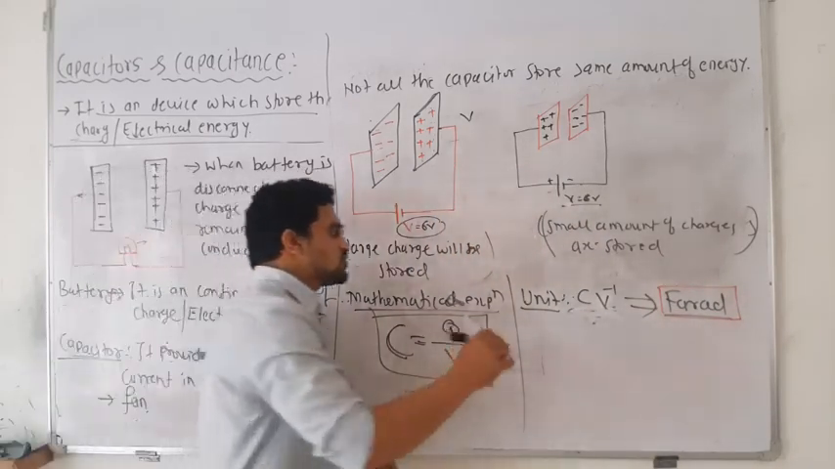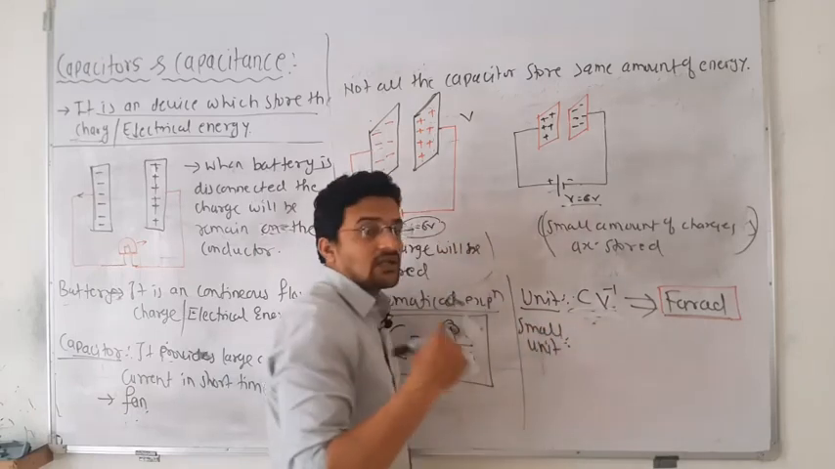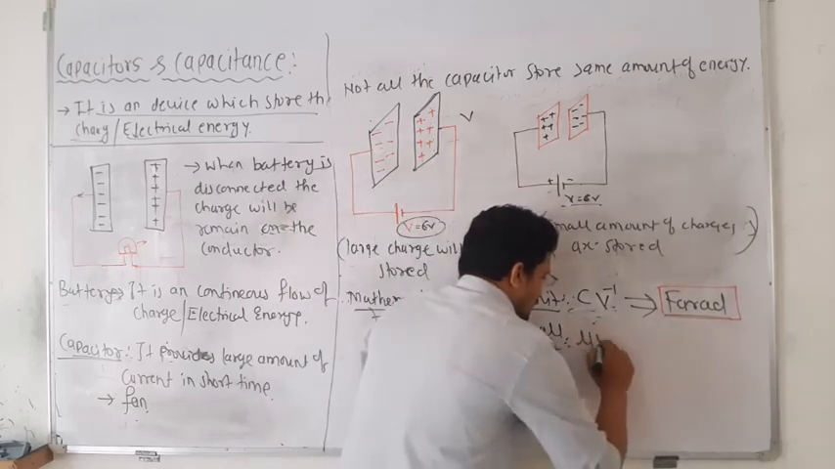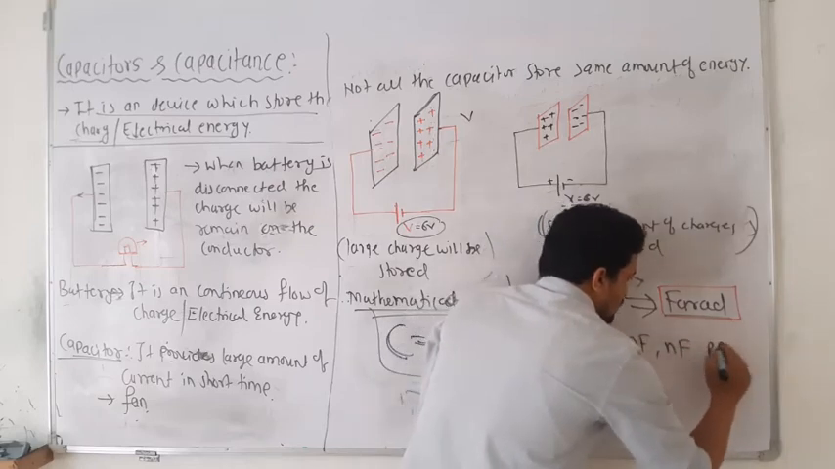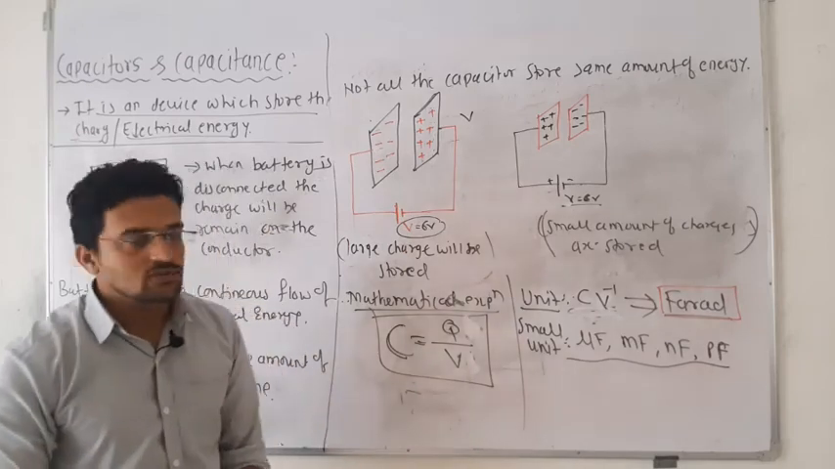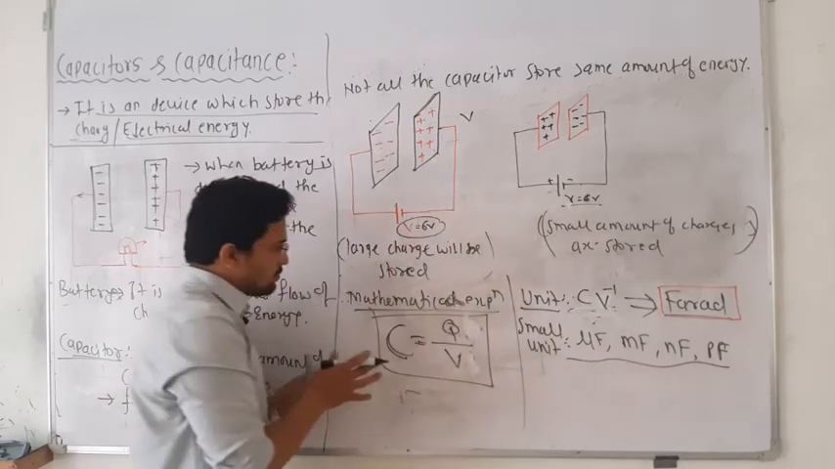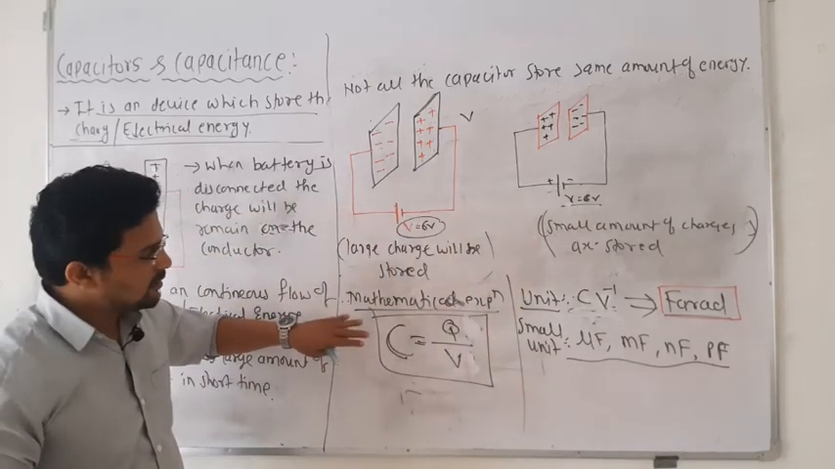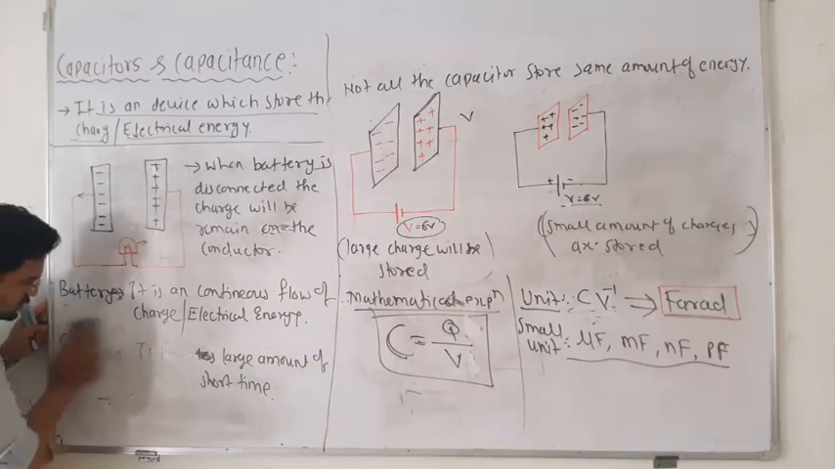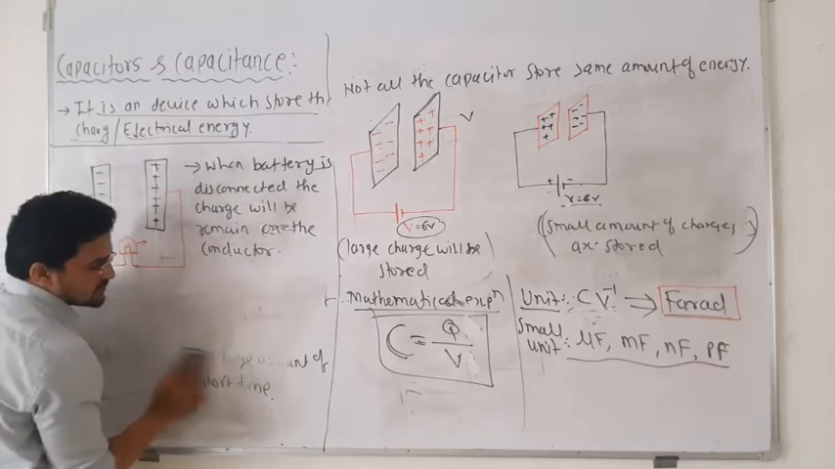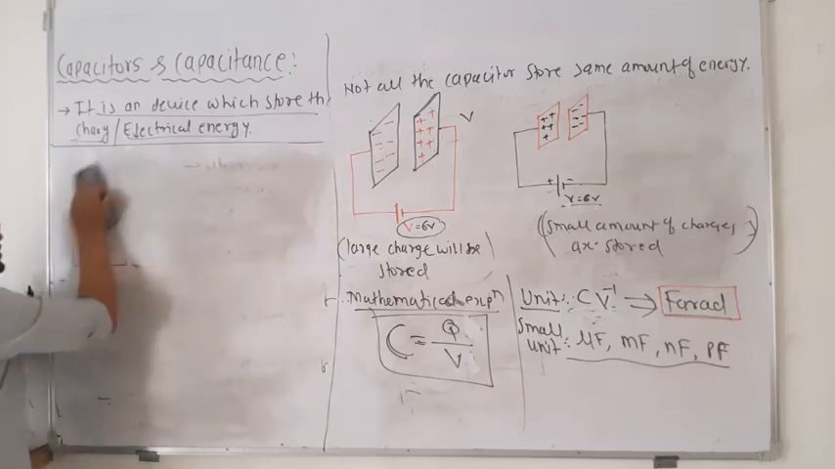And there are smaller units, because 1 farad is a large capacitance. So you have microfarad, millifarad, nanofarad, picofarad. These are the small units used for practical purposes. So these are some of the basic concepts of capacitance. Remember this equation. Now we will see on which factors this capacitance depends. It will continue in the next part also, but still you have to know.